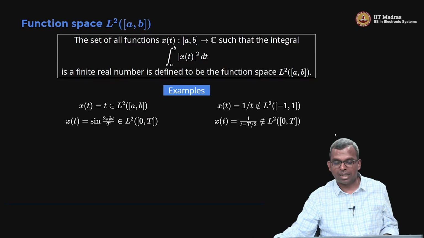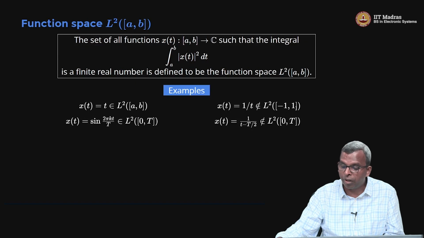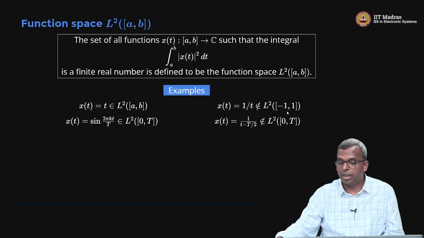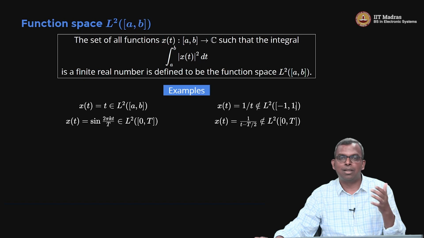I have shown you two examples of signals with only finite support. If you make the domain infinite, then a lot of signals, such as the sine omega t you use, will not be in L2.